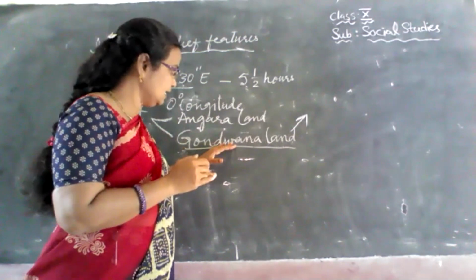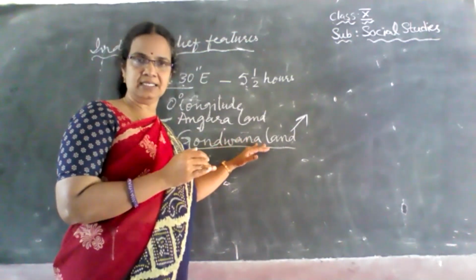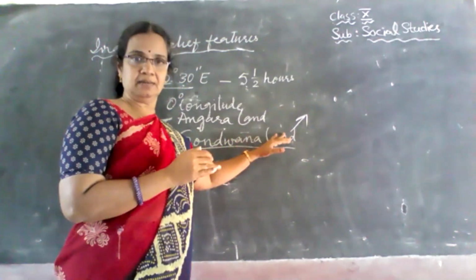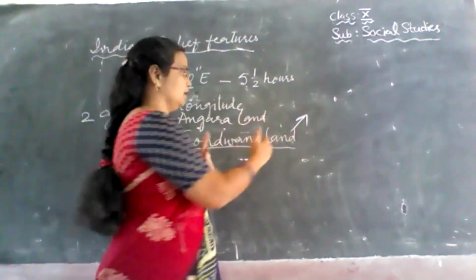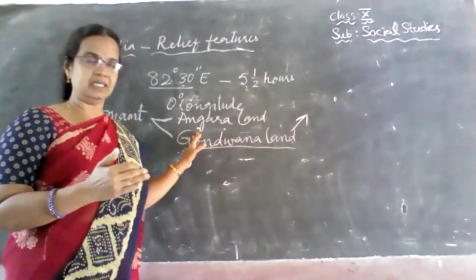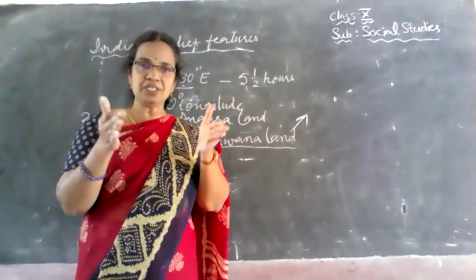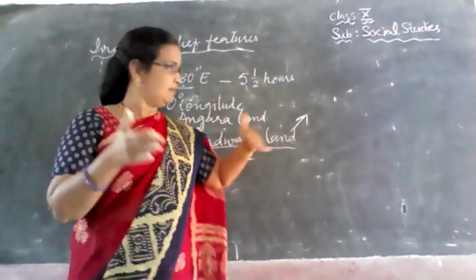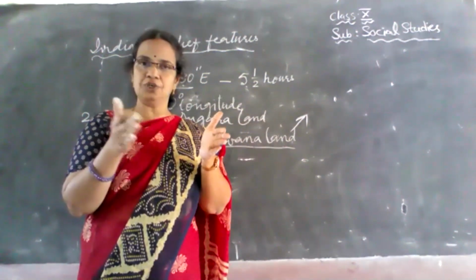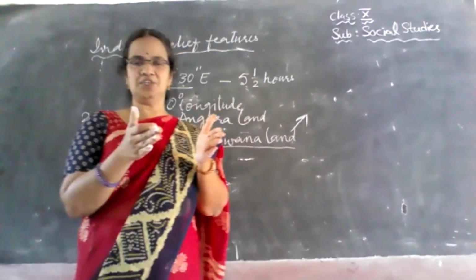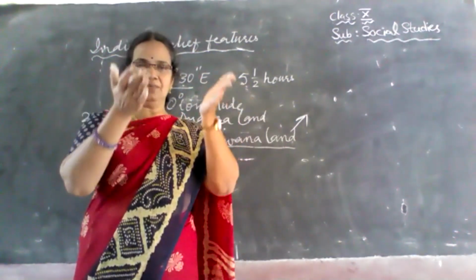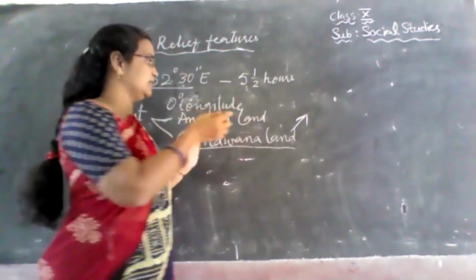So the Gondwana land in which the Indian peninsula lies split, and the Indian Peninsular large plate collided with the Eurasian plate, and there was a large exertion of force. Because of this large exertion of force, slowly the land elevated.